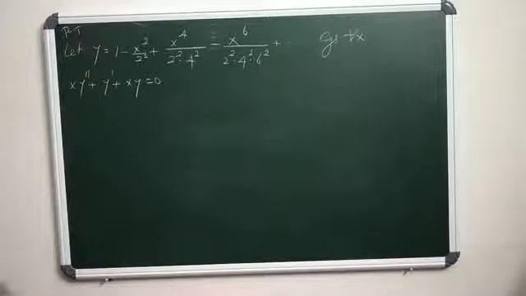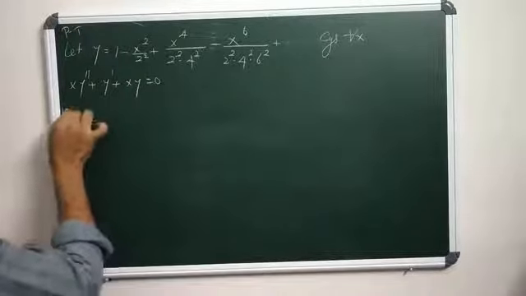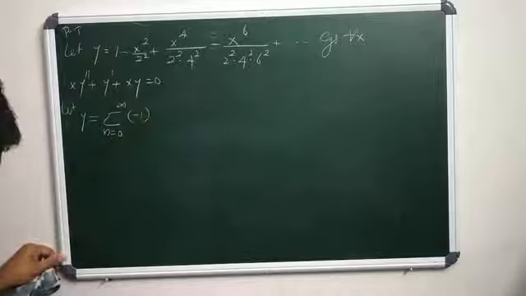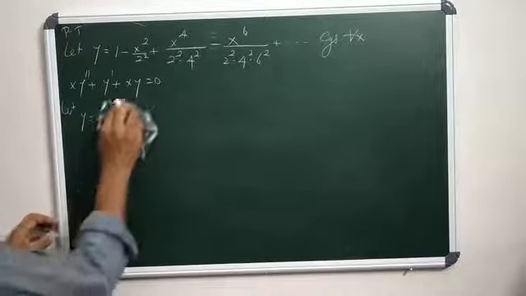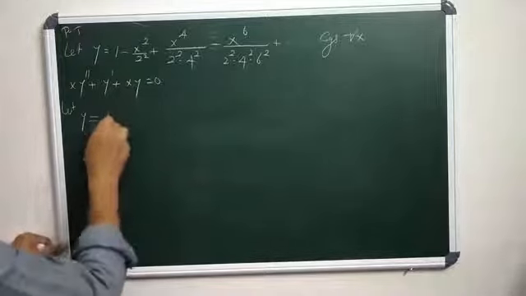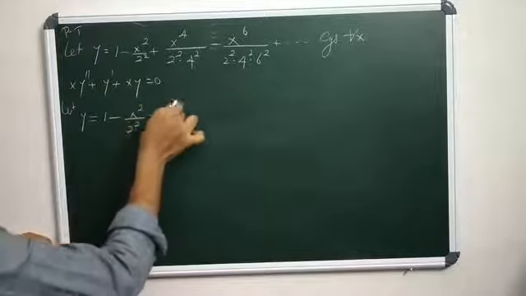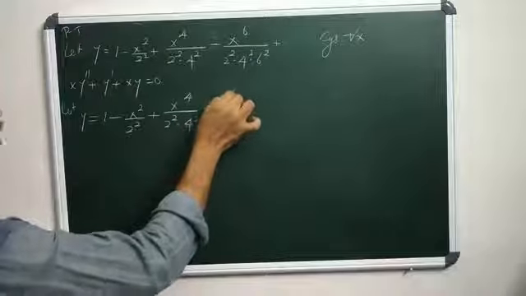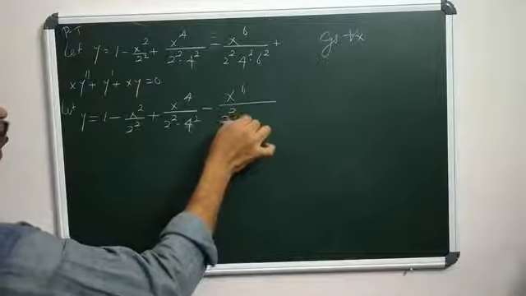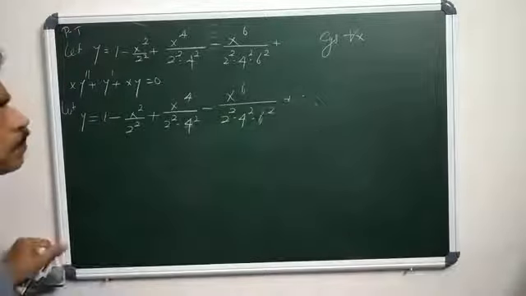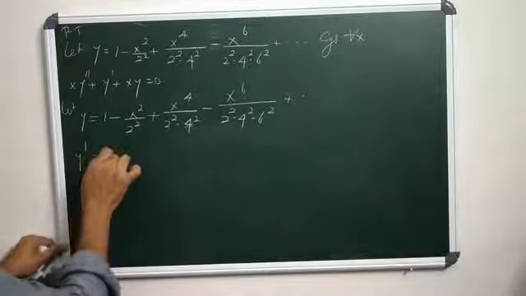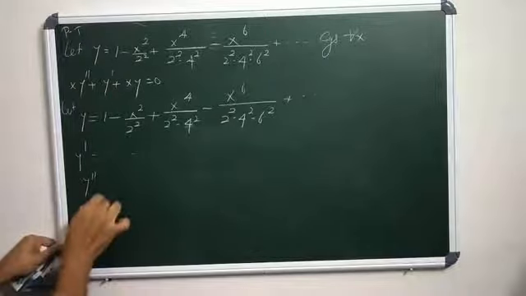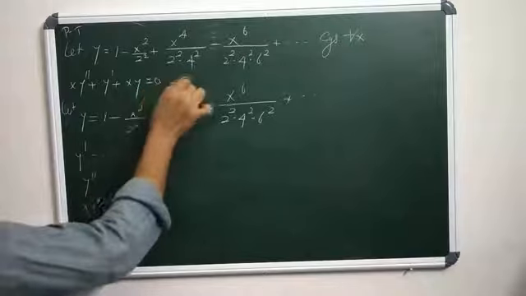You can directly substitute for y, that is y equals sigma n from 0 to infinity minus 1 power n, or simply 1 minus x square by 2 square plus x power 4 by 2 square into 4 square minus x power 6 by 2 square, 4 square, 6 square plus etc. We can find y dash, y double dash and x y double dash, then substitute all of these in the relation.